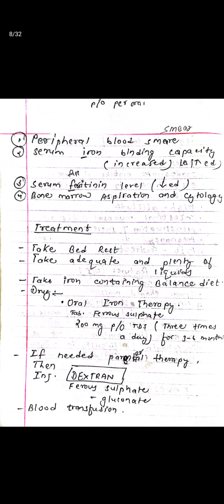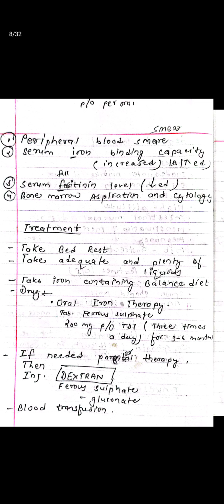Investigation: peripheral blood smear, serum iron binding capacity is increased. Serum creatinine level is decreased. Bone marrow aspiration and cytology. Treatment: take bed rest, take adequate and plenty of liquids, take iron containing balanced diet. Drug: oral iron therapy, tablet ferrous sulfate 200 mg per oral TDS, 3 times a day, for 3 to 6 months. If needed, parenteral therapy: injection iron dextran, ferrous gluconate, blood transfusion.